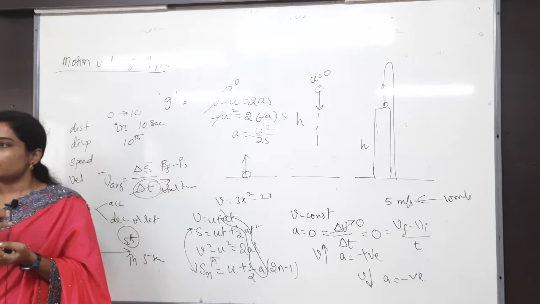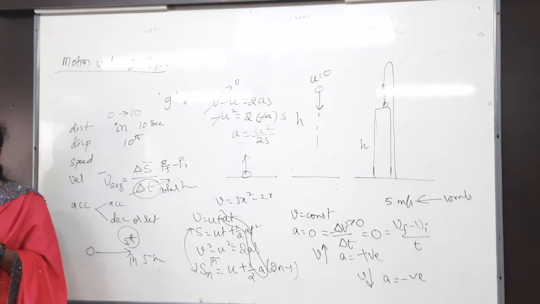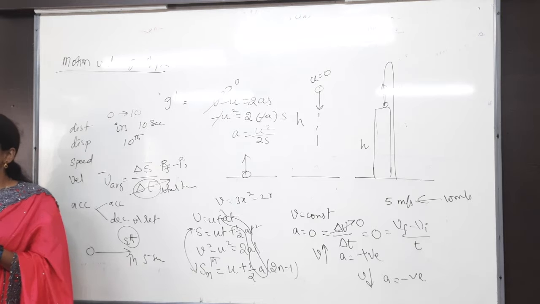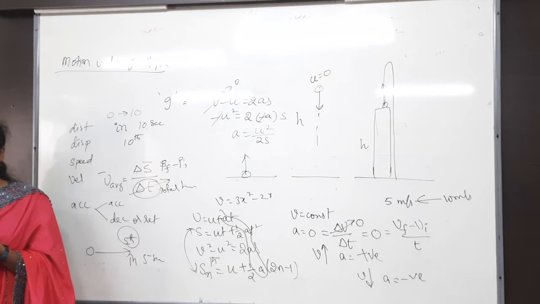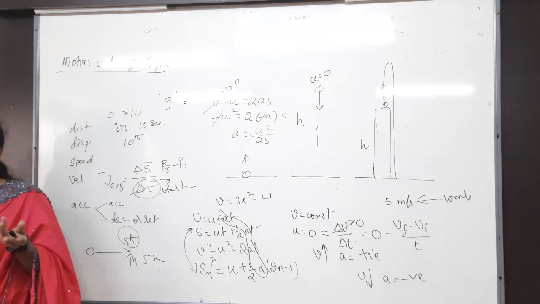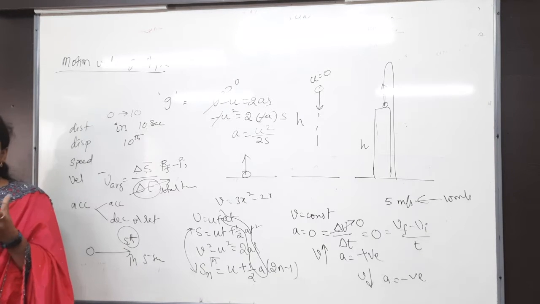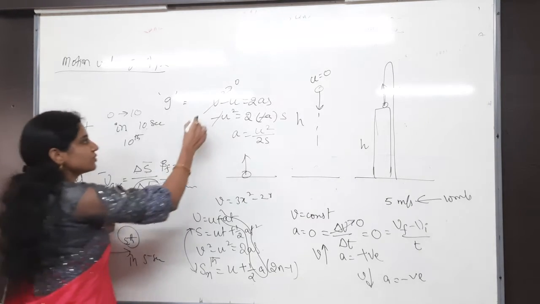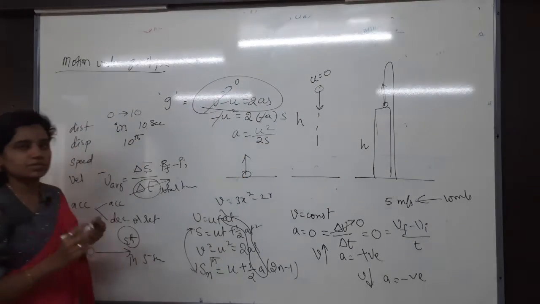For example, they said the brakes are applied, otherwise the body is coming to rest. The body is traveling through the planks, it is just penetrating through the planks. Otherwise brakes are applied, like that. All of that is nothing but what you have to apply? V square minus U square is equals to 2AS.